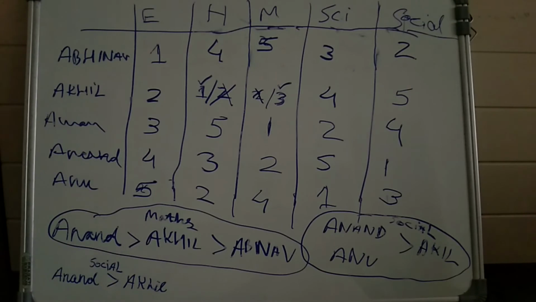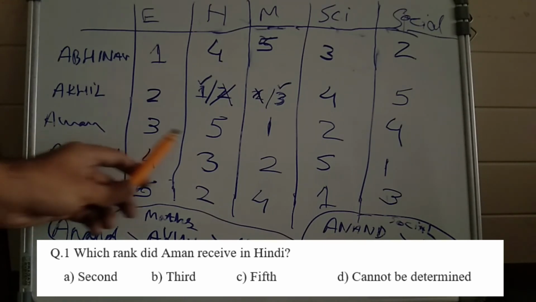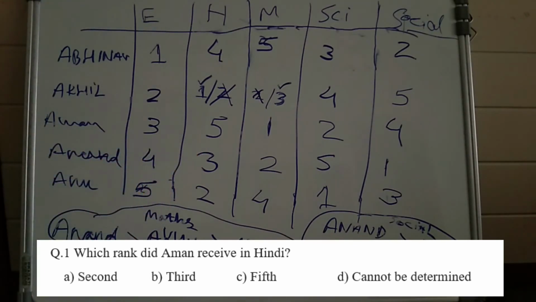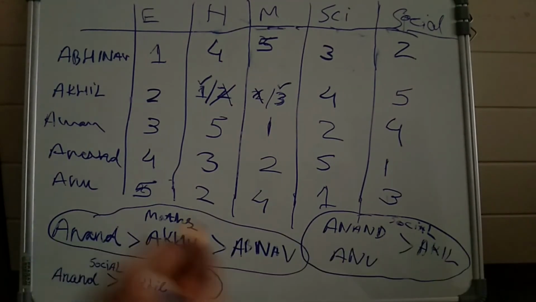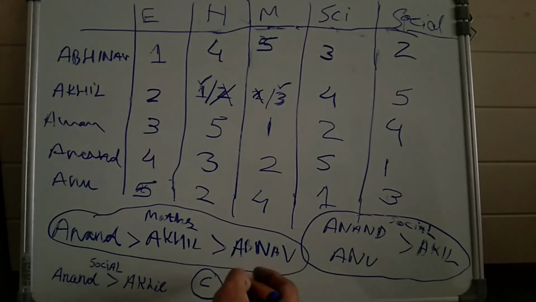Now let's look at the questions. The first question is, which rank did Aman receive in Hindi? Aman in Hindi is 5th. So the answer is C option. Then the next question says, in which of the following subjects did Akhil receive a better rank than Aman? Akhil received a better rank than Aman in English. So the answer will be A option, the first option.